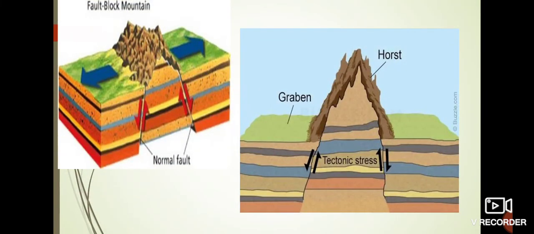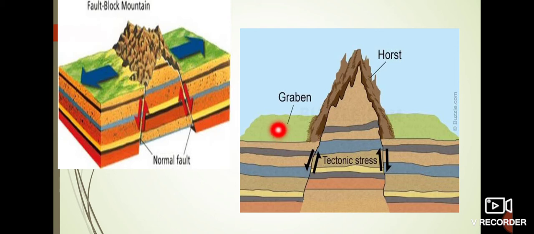Now you can see this is faulting. Whenever the two plates are moving apart from each other, the Earth's crust develops cracks or faults. As we can see here, a fault is formed, and you can see they are moving away from each other. These faults force some of the blocks to move up and some of the blocks to move down.